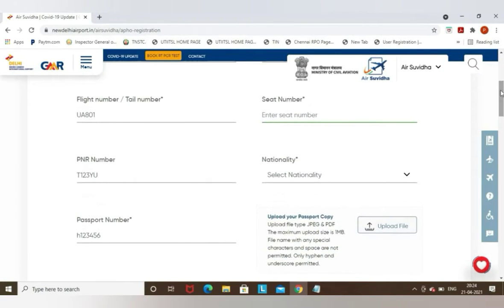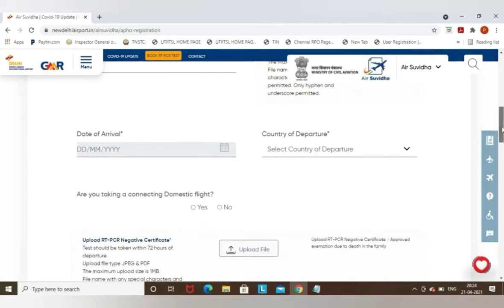Now you need to enter your seat number, the seat number which is allotted to you on your booking on your flight. You need to enter that seat number which is reserved for you. Nationality, India. Whichever nationality is applicable on your passport, you need to select that.